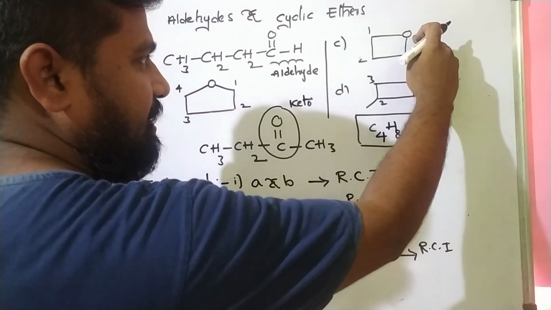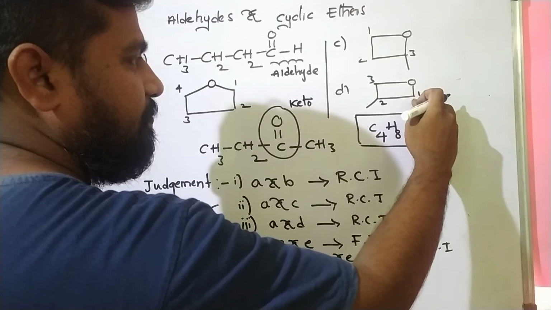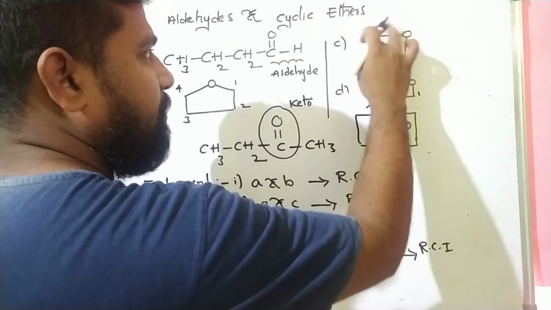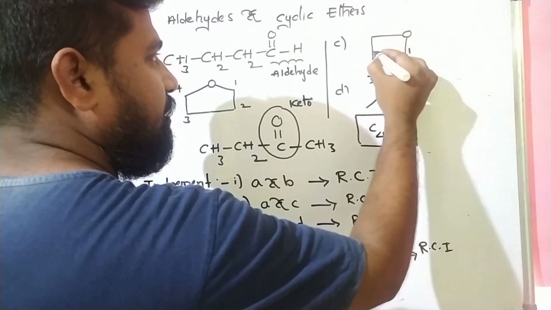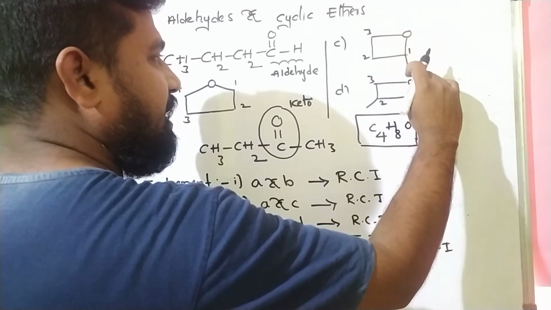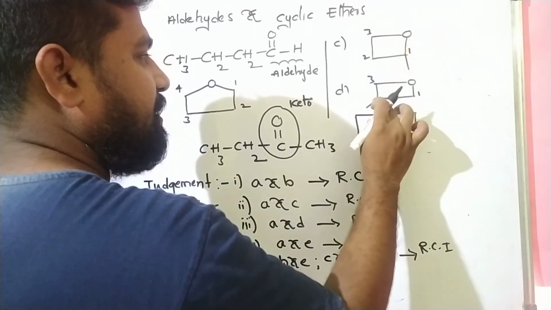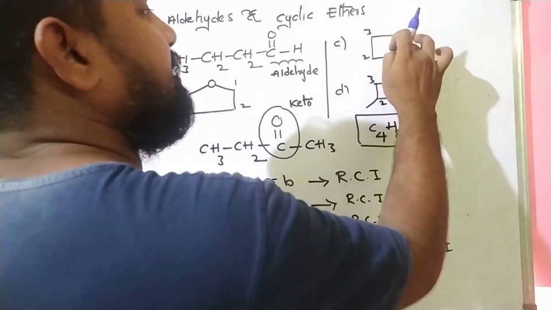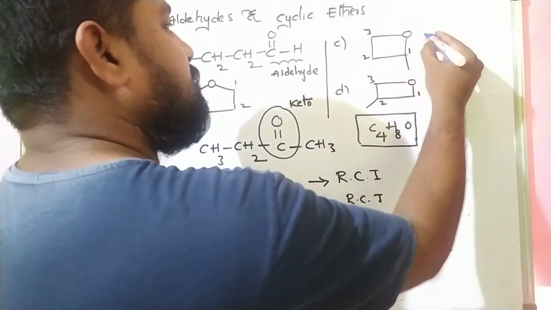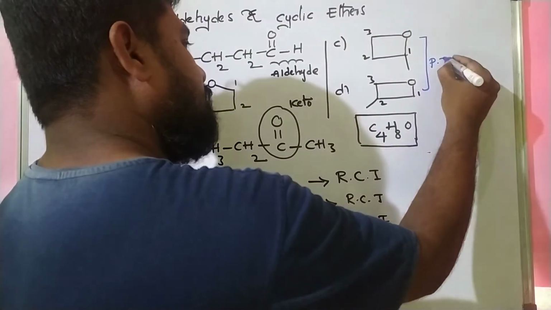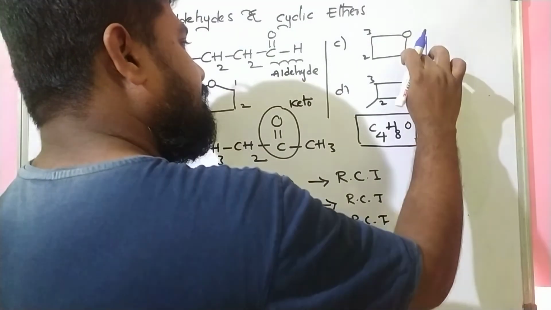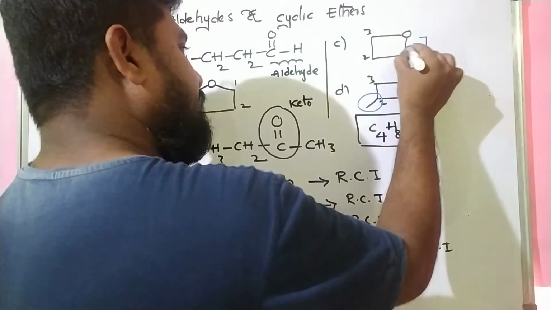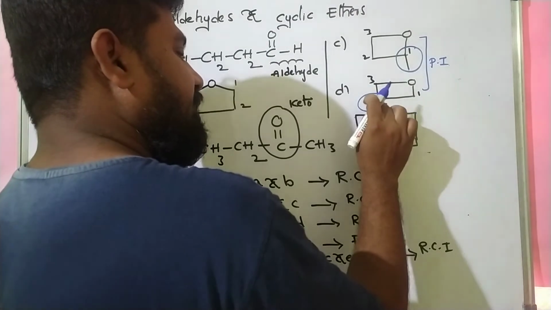Please observe, this is the ether. So this is also ether. Here the numbering is like this, 1, 2, 3. This is the methyl group at first carbon atom. Here the methyl group is at second carbon atom. Please students, please observe the difference between this and this. Why are these two called position isomers? Because here the methyl group is at first carbon. Here the methyl group is at second carbon.